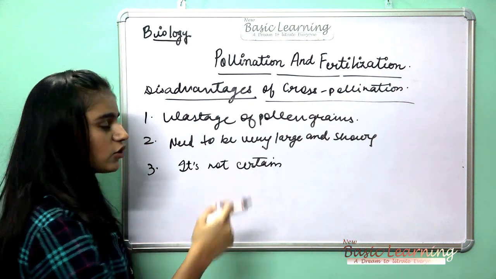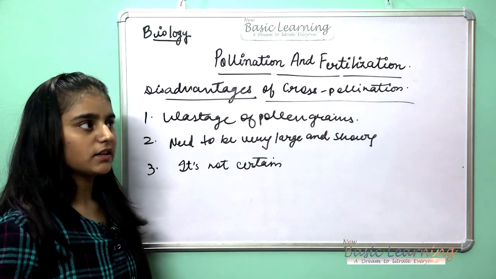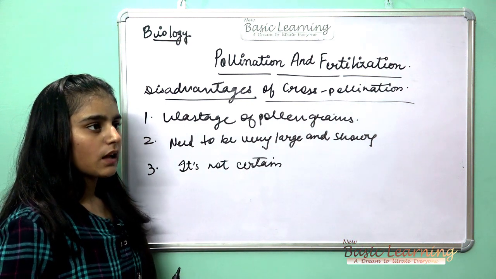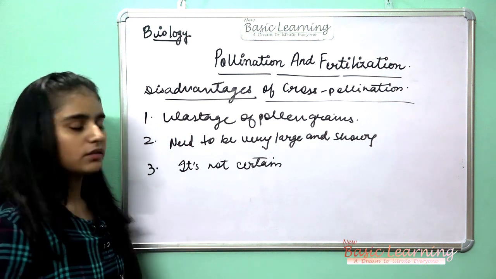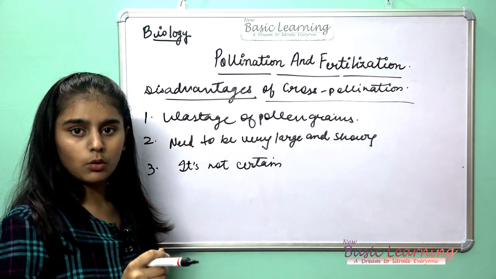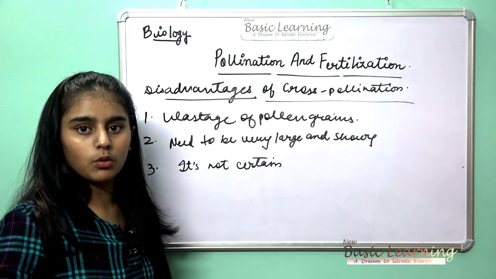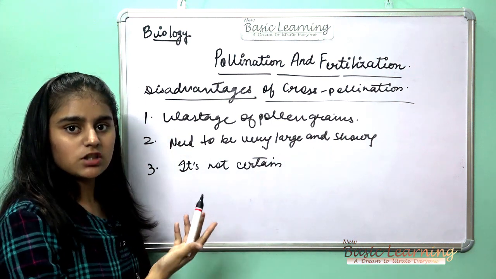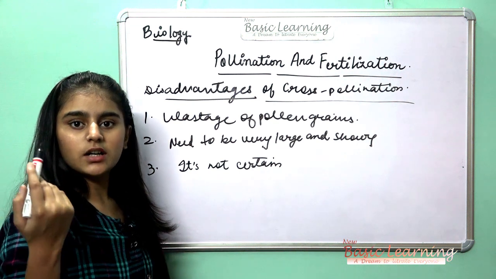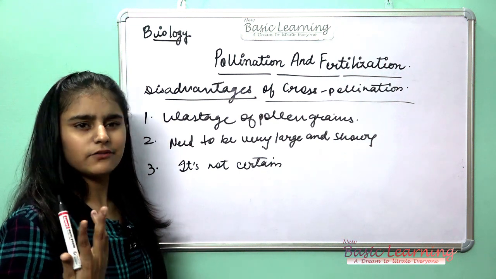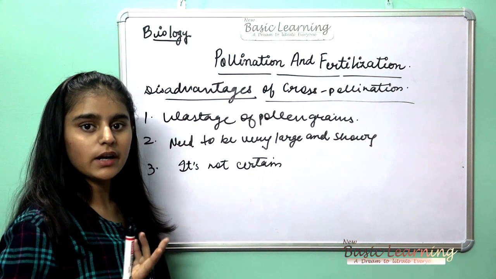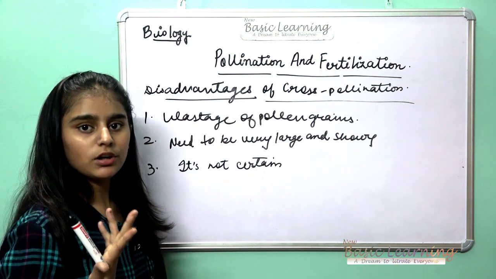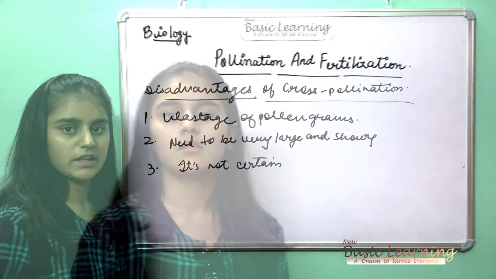And the third one is that it's not certain. It means the wind needs to blow, or the pollinating agent needs to come. In cross pollination, the flower needs the wind or the pollinating agent for the pollination to occur. So it is not certain.